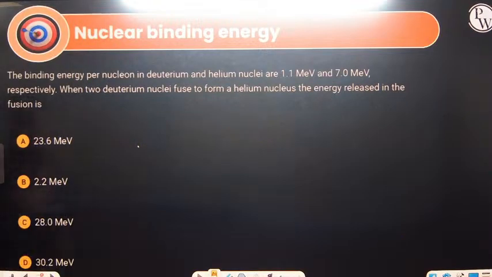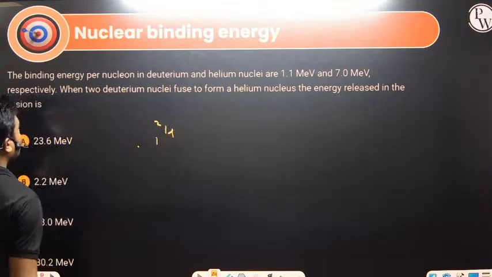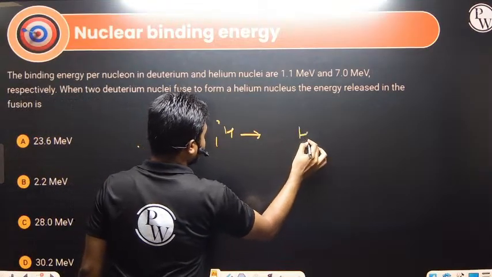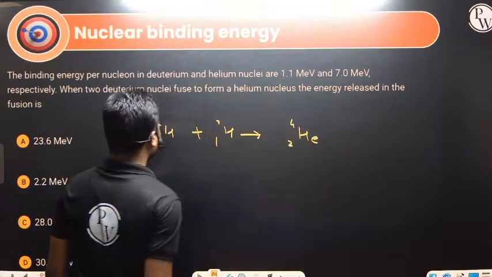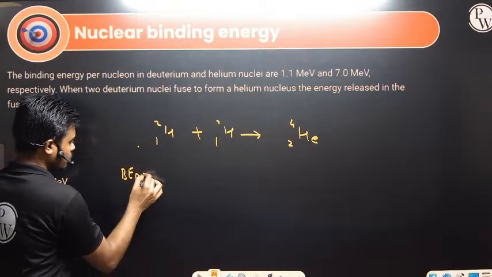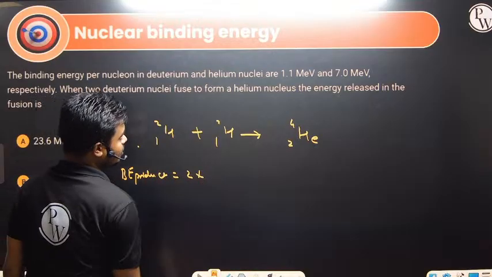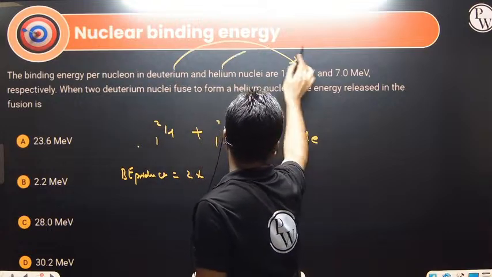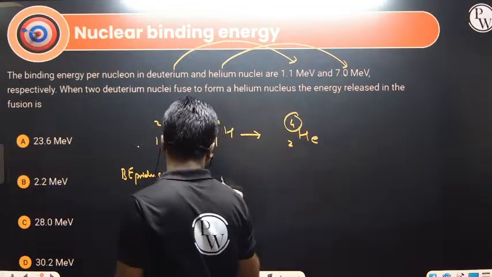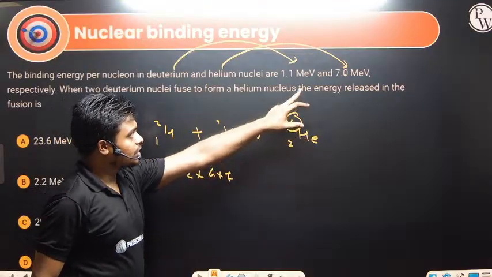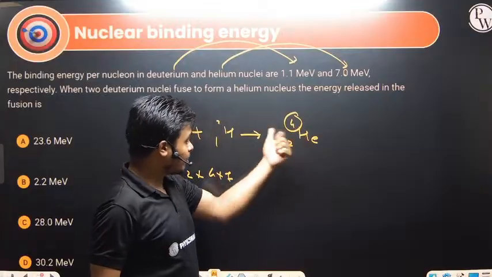The binding energy per nucleon in deuterium and helium nuclei are 1.1 MeV and 7.0 MeV. When two deuterium nuclei, H 1 2, fuse to form one helium nucleus, He 2 4, the energy released in this reaction will be given by the following. What is the binding energy of the product? We have one helium nucleus with 7.0 MeV per nucleon, so we multiply by its mass number 4.